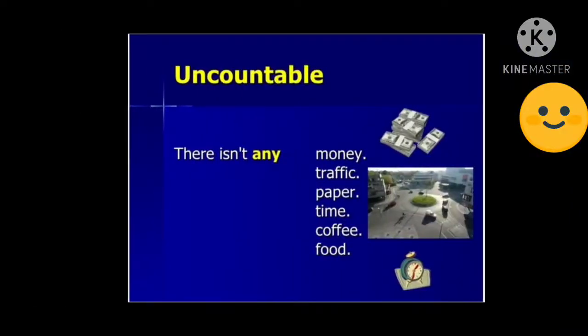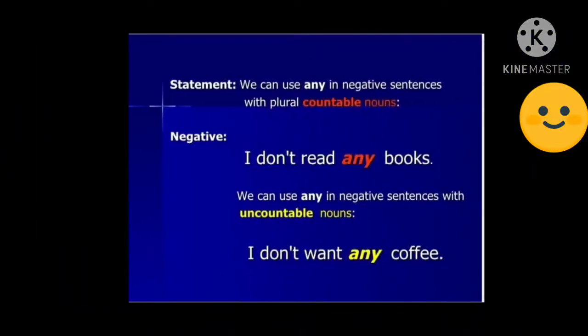Next, uncountable: there isn't any. Before uncountable nouns also we use any. Any money, any traffic. Can you count traffic? One traffic, two traffic? No, not possible. Paper also is uncountable, because it is a material noun, and so are time, coffee, food. Before these uncountable nouns, in the negative sense, we can use any.